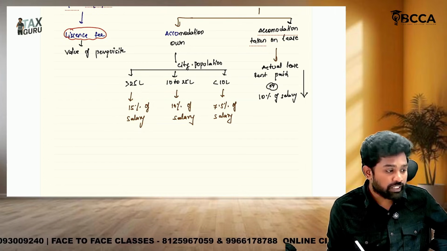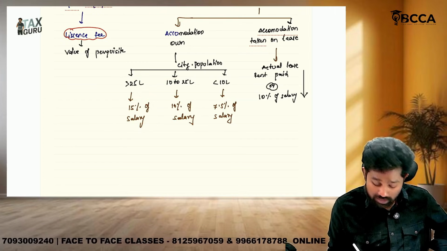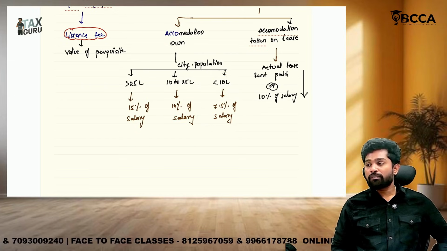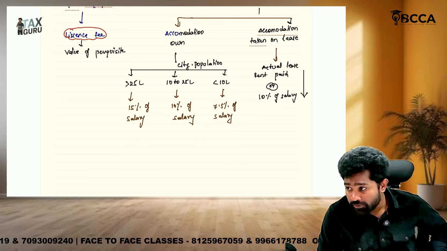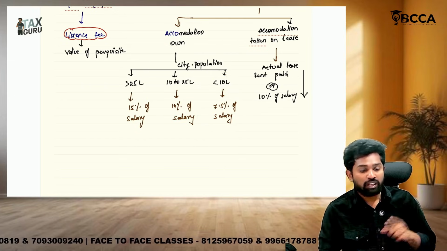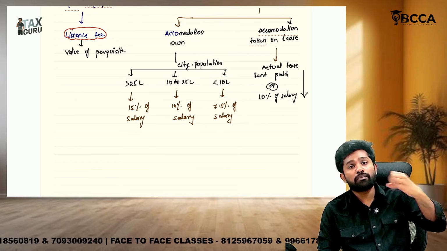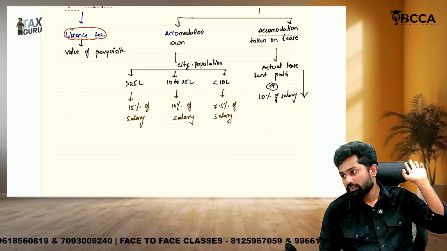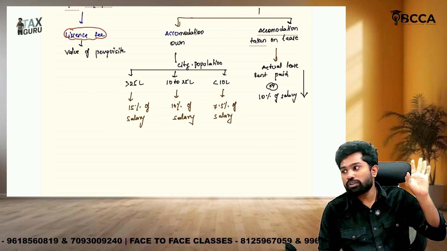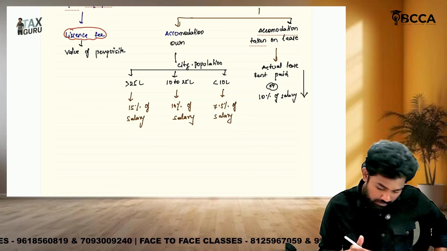Population 10 to 25 lakhs, 10% of salary is the value of perquisite. Less than 10 lakhs, 7.5% of salary is the value of perquisite. So what is the salary definition here? I already said in the previous question also: salary includes basic, bonus, commission plus all the taxable allowances.